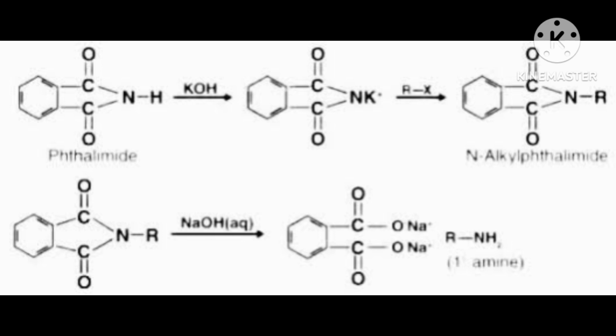Now this N is in a position to make 2 bonds. Now it became free, then with this N, 2H can join.